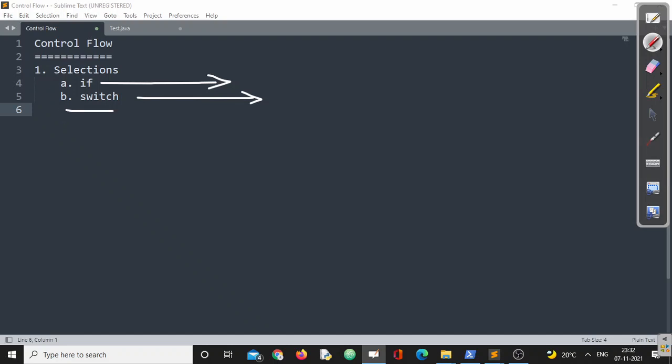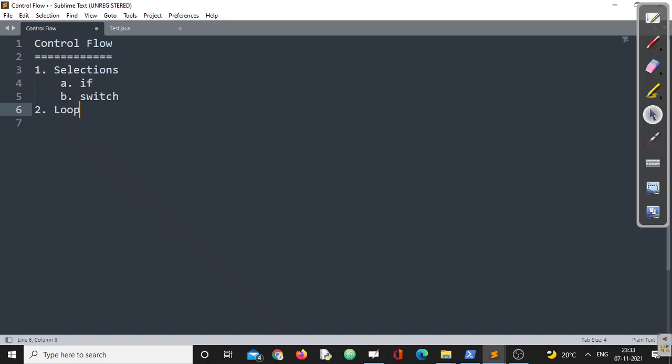We have covered all these things in detail, and also we have seen in how many different ways if can be used as well as switch can be used. I think we have discussed everything quite in detail, right? In case you missed those videos, please go back and complete them, then come back here so that we can continue with the next control flow statements.